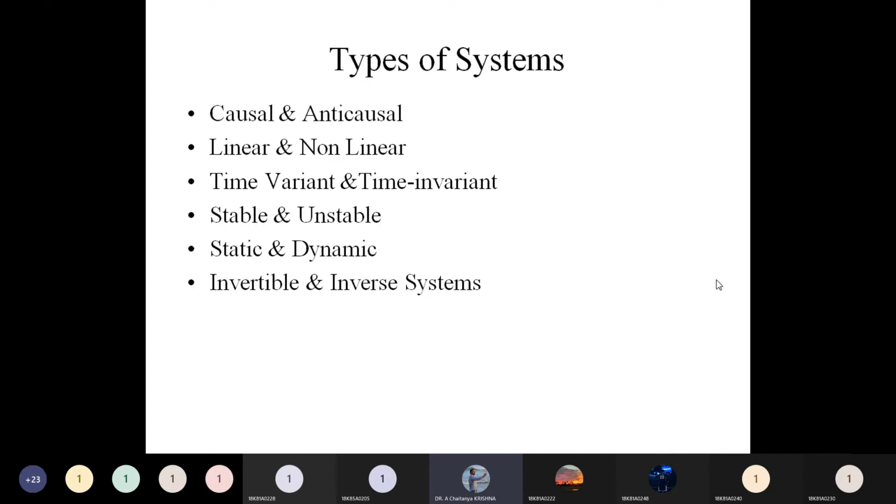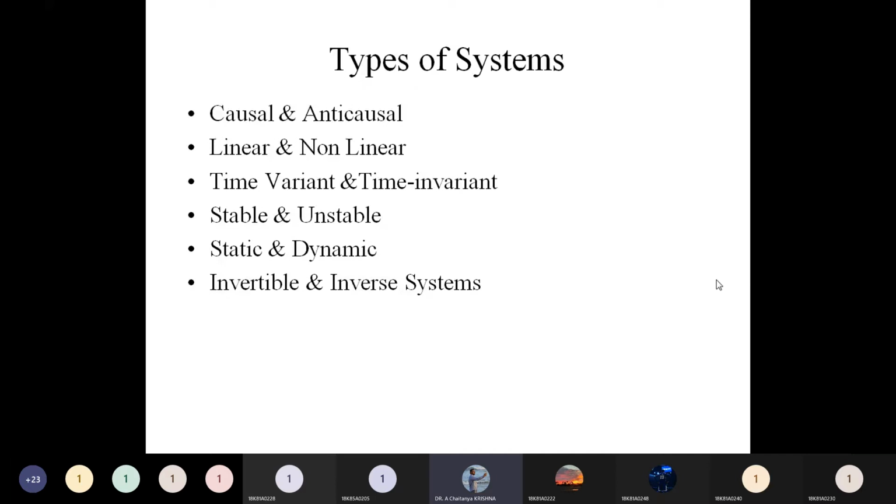The first one is causal and non-causal, or causal and anti-causal, and linear and non-linear, and the next one is time variant and time invariant system, stable and unstable system, static and dynamic systems, invertible and inverse system. These are the different types of systems.